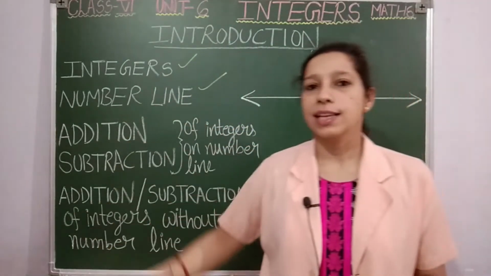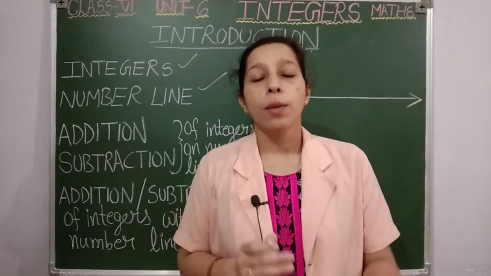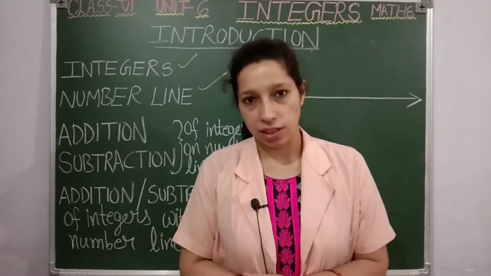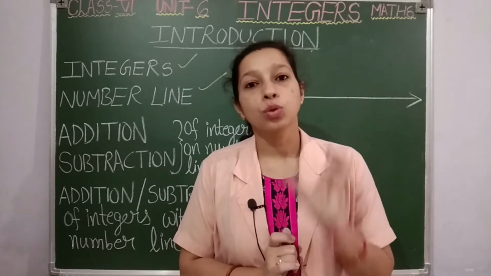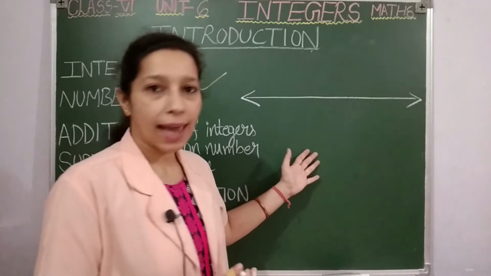With the name only it is clear, isn't it? But here what you are going to do is represent integers on the number line. The number line is used to represent integers, to show integers. Remember this. But how to draw a number line? You can simply take a line like this.